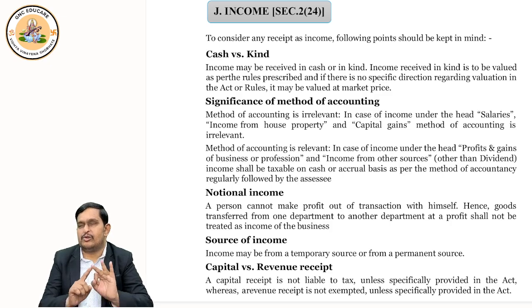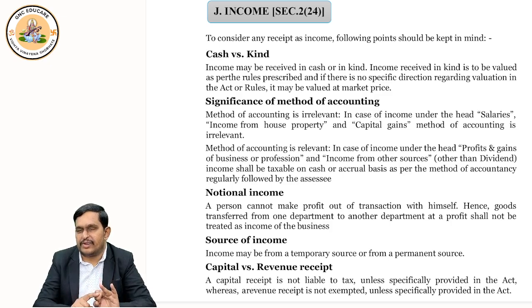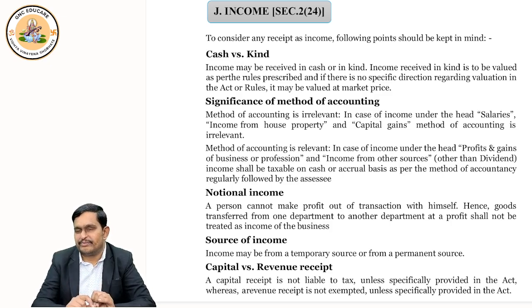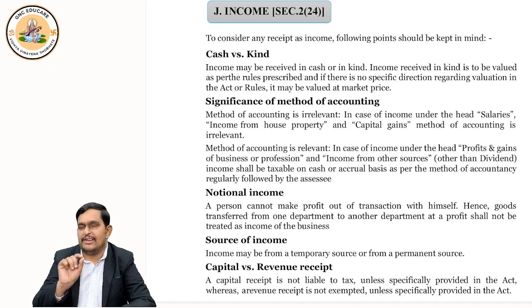Third is when you do business or profession, it is profits and gains of business or profession. Fourth, when you sell a capital asset like shares, you get capital gain income. And when any other income comes, we call it income from other sources. So these are the 5 heads.